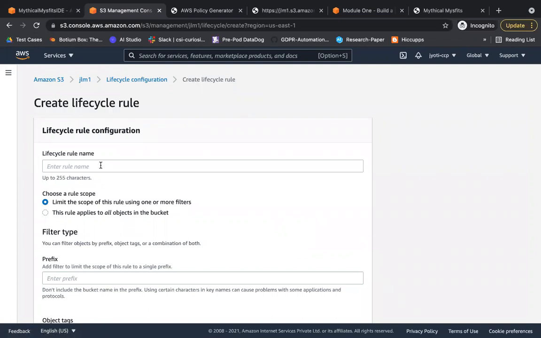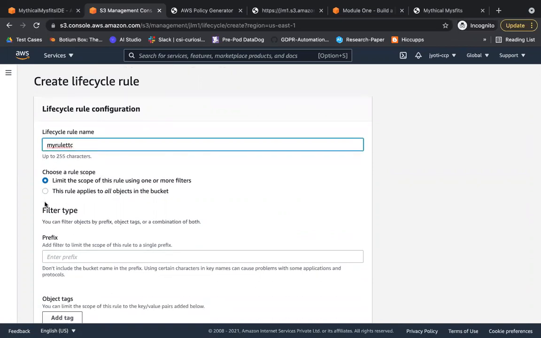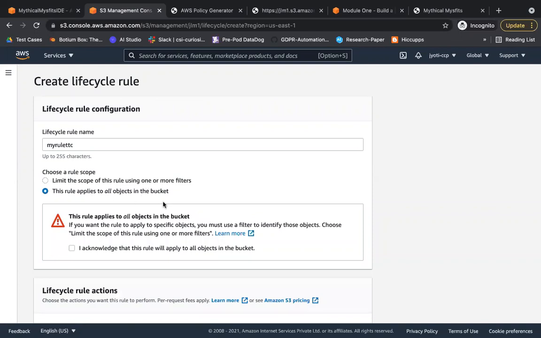The life cycle rule name is not required to be unique across Amazon, but across your account, it has to be unique. So let me just give you my rule, TTC. Choose a rule scope. I'm applying this for all the objects. But for example, when you were uploading an object, there was this option of tag. So for example, in a bucket, you are storing 10 objects, and to 5 objects you give a tag as test. Now you can apply all these lifecycle rules to those objects which have a specific tag. Now I'm not using that option. I'm going to apply it for all the objects in the bucket.